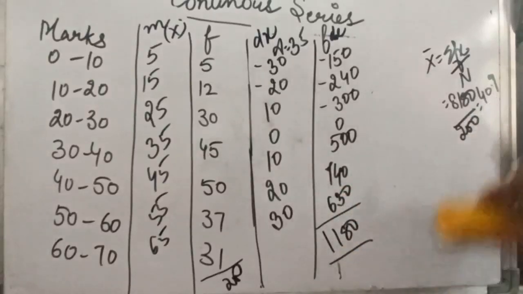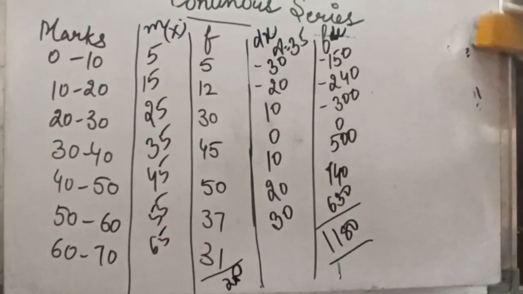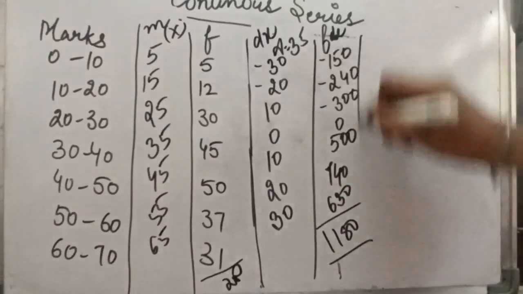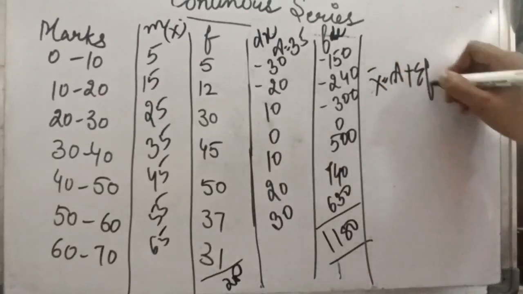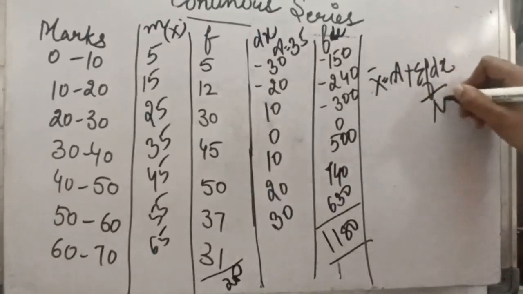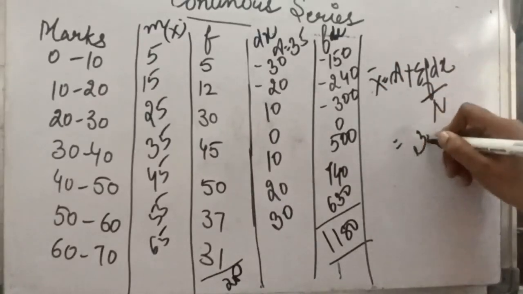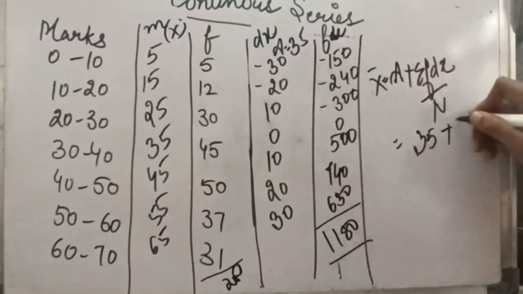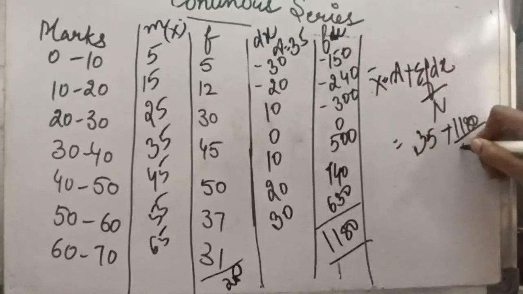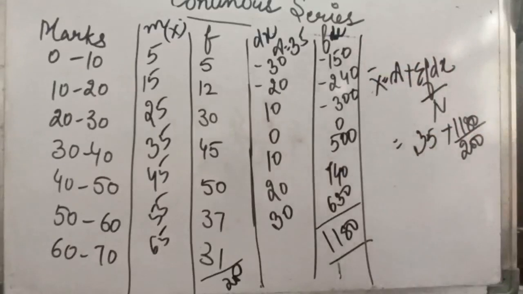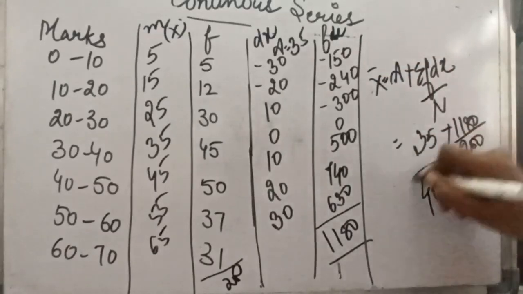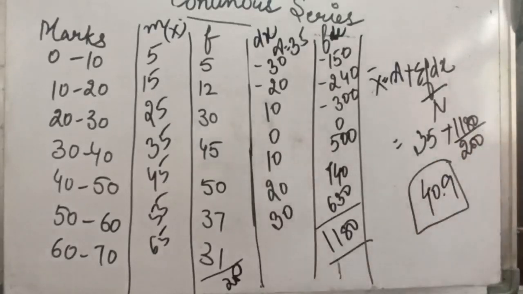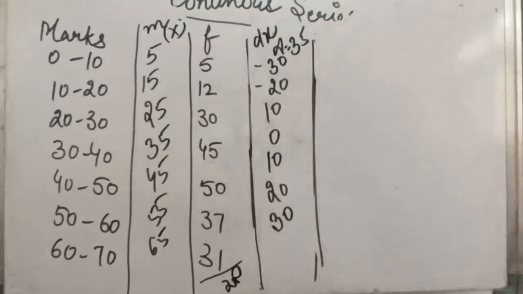Now let us put the values in the formula of the assumed mean. According to the formula, A plus sigma f dx divided by n. The assumed mean we have taken is 35, and sigma f dx comes out to be 1180, divided by 200. So 35 plus 5.9, again it will be 40.9, the same answer as we have seen in the case of the direct method.